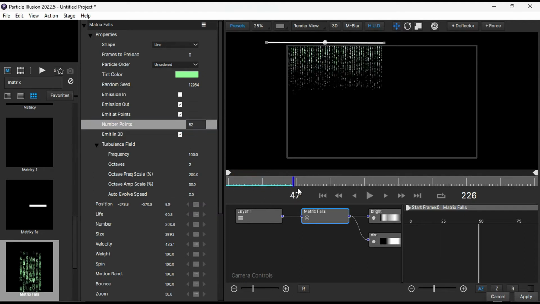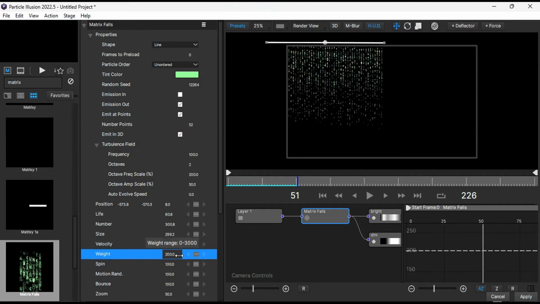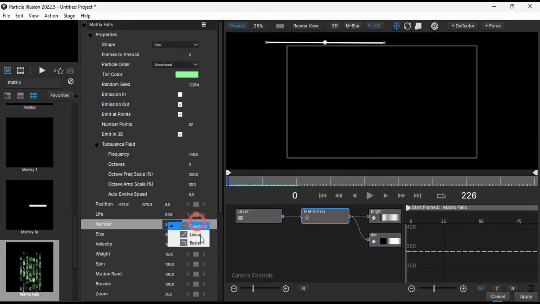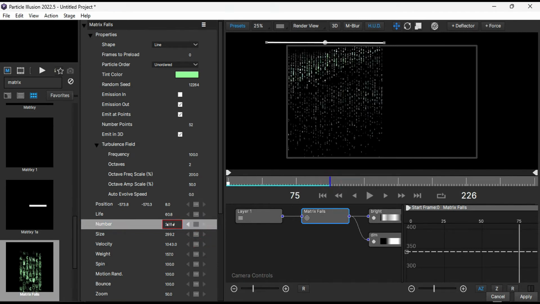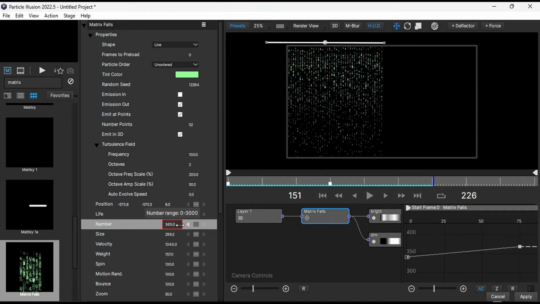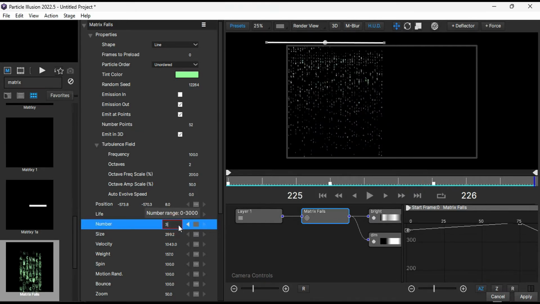To make the code's rain cover the whole screen, increase the velocity and weight. Increase the velocity to above 1000 if required. Then, increase the number to 338 and add a keyframe. Go 3 seconds further and change the number value to 365. After another 3 seconds, change the value to 180, and at the end, change the value to 321.